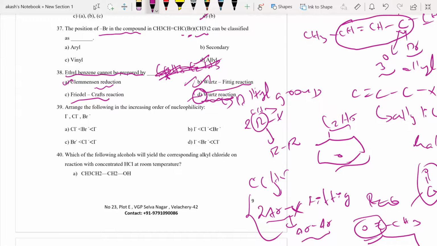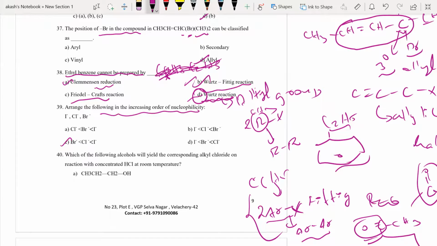Fine. Next, arrange the following in the order of increasing nucleophilicity. Now please understand the nucleophilicity order would be Br minus, Cl minus, and I minus. Br minus would be the highest. Oh, sorry. Yes, I minus would be the highest, and then Br minus, and then Cl minus. This is how it is.